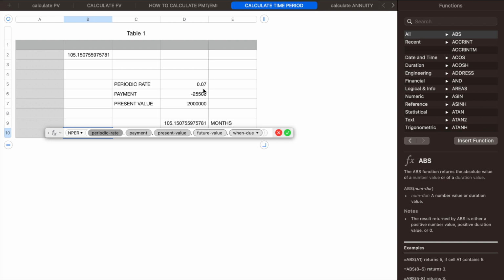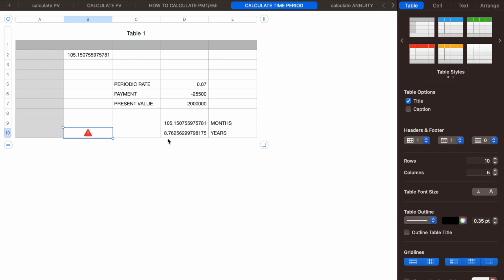So periodic rate, suppose 7% is the rate of interest which you are going to pay. Payment, suppose let us assume you are going to make an EMI of 25,500 rupees per month, and present value means the loan which you have taken, 20 lakhs. Future value is immaterial. So if you pay an EMI of 25,500 and you have taken a loan of 20 lakh rupees with a rate of interest of 7%, then you will clear that in 105 months. 105 months, that is in 8.76 years you are going to clear the EMI.